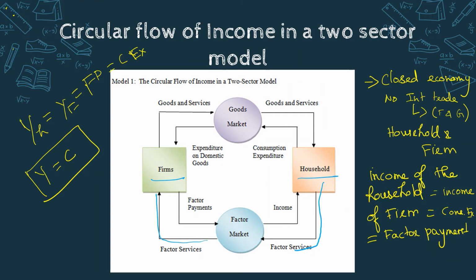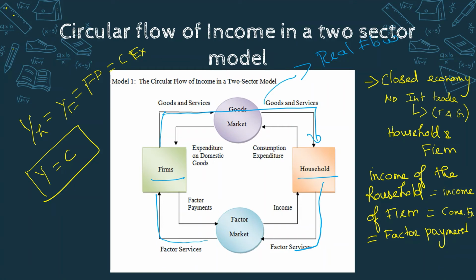Using these factor services, the firm will produce goods and services and sell them to the household. This is one flow, where factor services flow from households to firm, and goods and services flow from firms to household, and it is known as real flow.